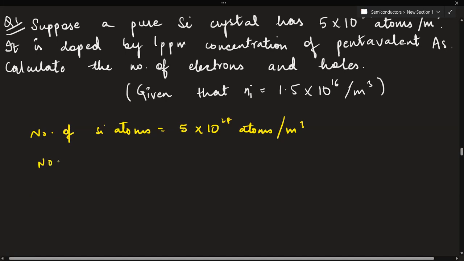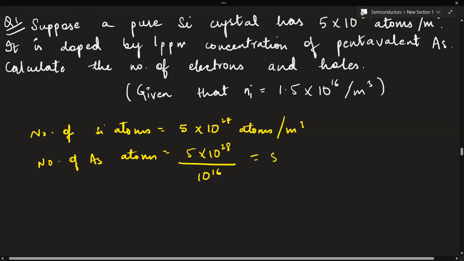For calculation of the number of arsenic atoms, we have to understand that silicon atoms are getting replaced by them. So we can divide 5 into 10 to the power 28 by 1 million and see how many arsenic atoms there are, because it is pentavalent arsenic.